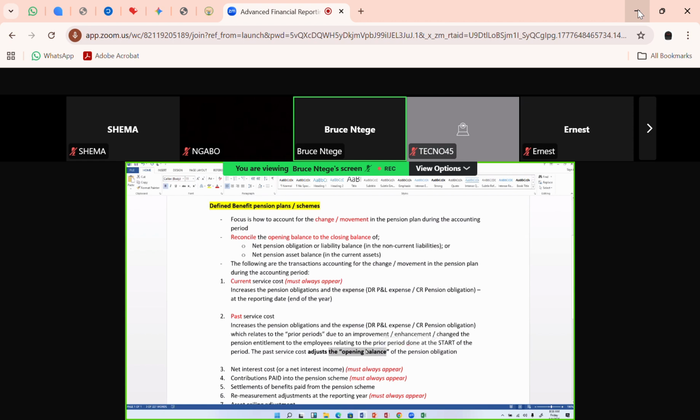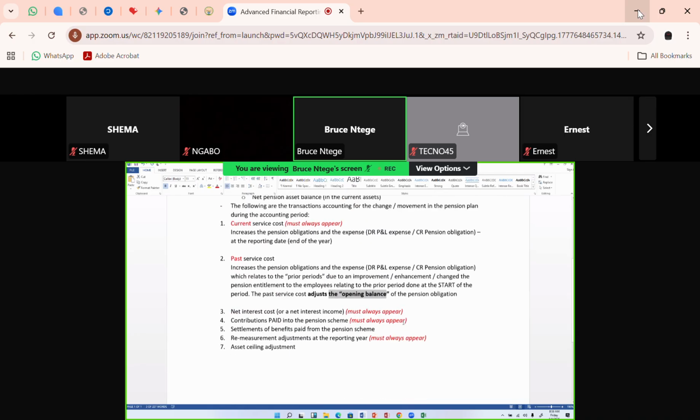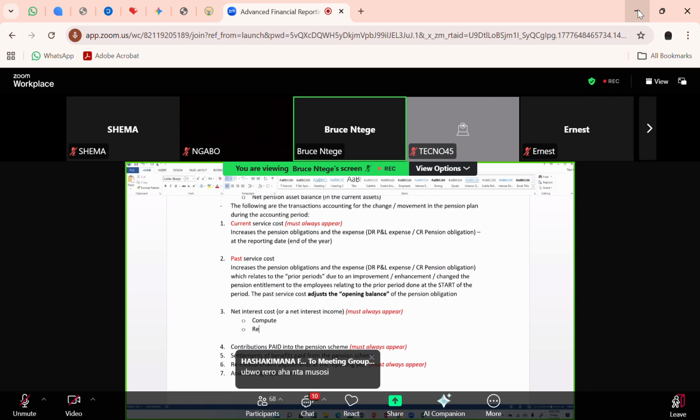So that means that when the opening balance maybe was 200 million, you're going to adjust it to 210 million if there's a past service cost of 10 million. So it's part of the change that has happened. Okay. And the net interest cost, the moment you're in the exam and you're being examined on the net interest cost, which will always come in, there are two things you're going to do there. One is that you're going to compute it. So the first thing is that you need to compute it. And then the second thing you need to do is to recognize this net interest cost. Okay.